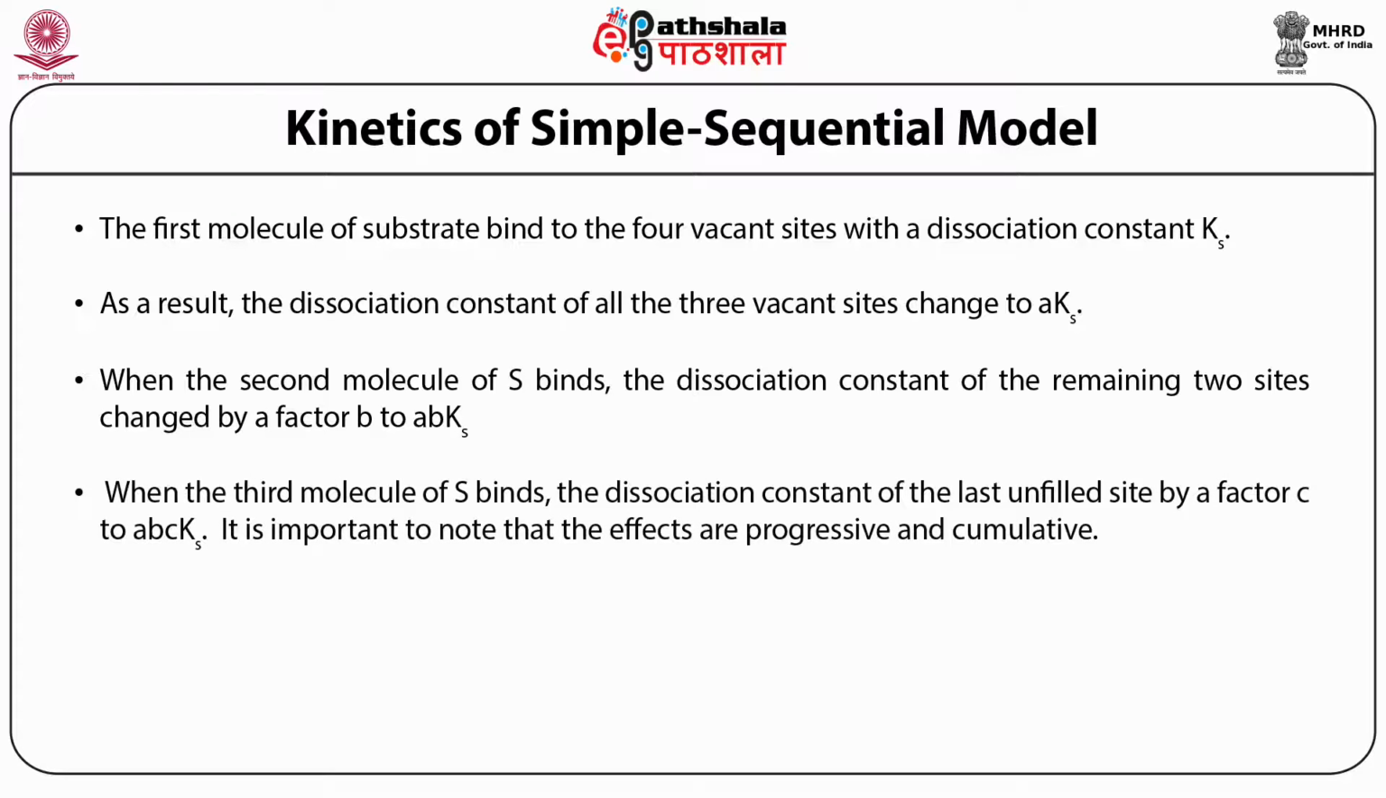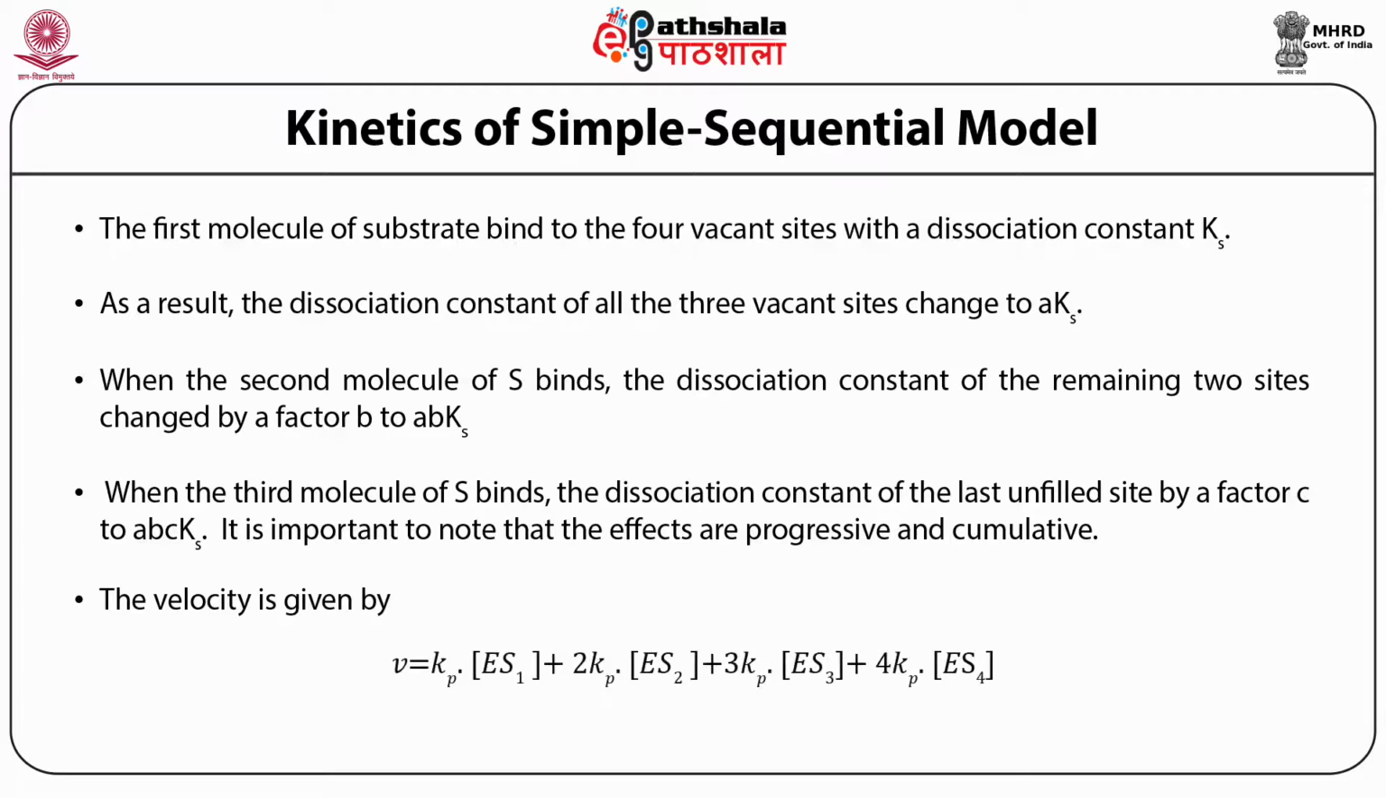So the third molecule of substrate will bind with the affinity of ABKs, and after binding of the third molecule of substrate, the dissociation constant for the last unfilled site will be ABCKs. So the binding of the first induces the A factor, the binding of the second induces the B factor, the binding of the third induces the C factor. So the last substrate will bind with the factor ABCKs. So when you put the velocity equation and the enzyme concentration present for a tetramer, you will have the equation